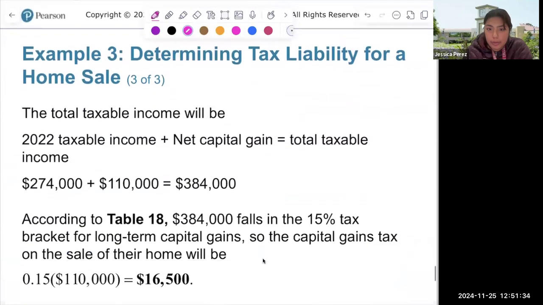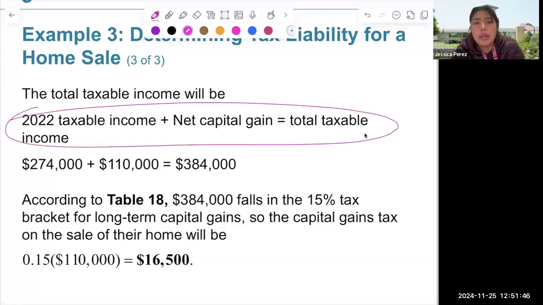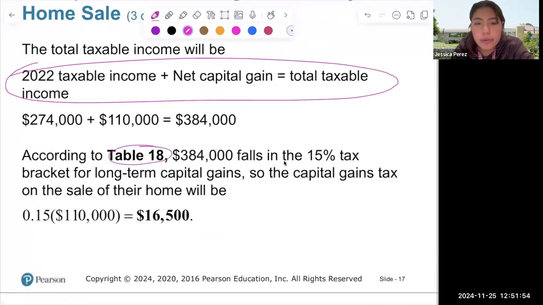Now the taxable income is different. You have a taxable income, which was given as $274,000, plus the net capital gain. That would become the total taxable income. Write this formula down: the taxable income plus the net capital gain is equal to the total taxable income. So again, in your table 18, looking at the amount of $384,000, it will fall under the 15%.